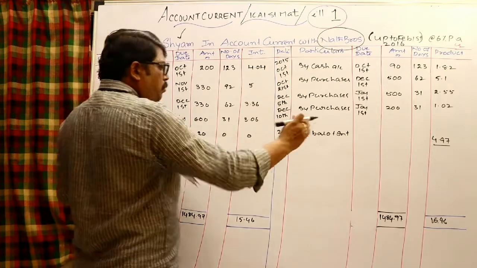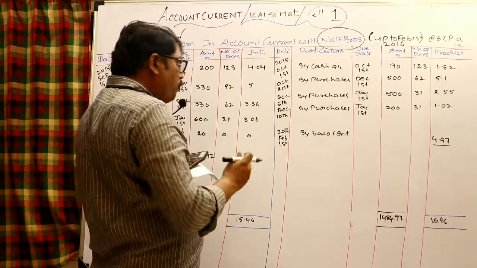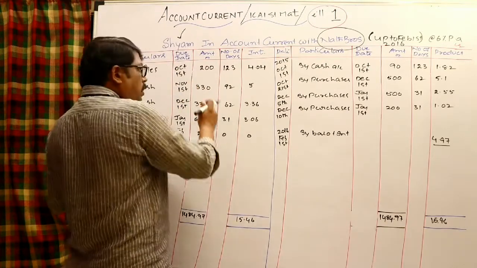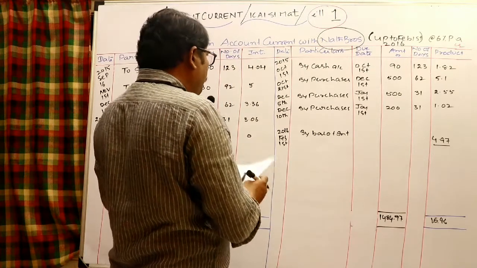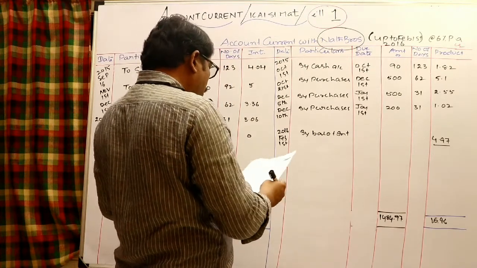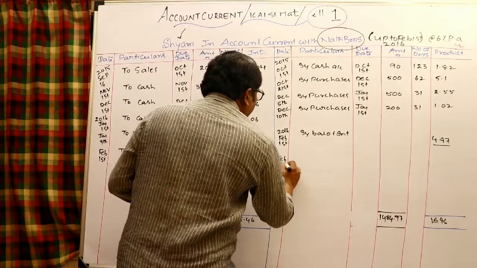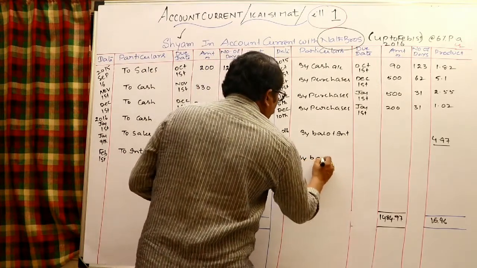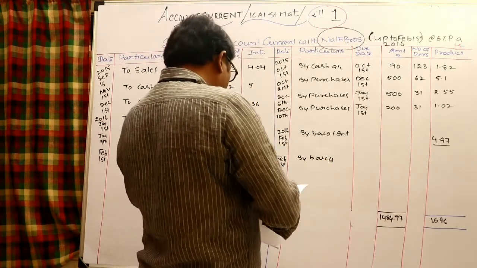After writing this, I have to balance. Again, the Sham debit total is looking more. Along with interest, I have to collect this amount and I have to pay this amount. So the net amount I have to collect from him, check it as February 1st, like "By balance carry down" and "To balance brought down". So he is a debtor. At the end, we have to collect that amount.